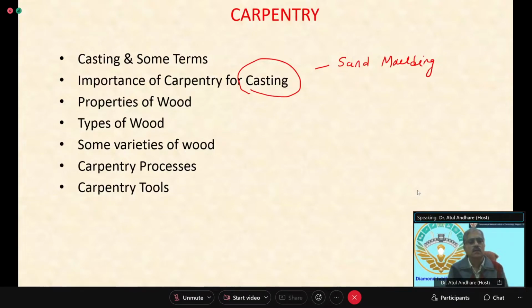Then some basics of wood, its properties, types of wood, different varieties of wood which are normally used, and basic processes of carpentry and its tools that we'll discuss.